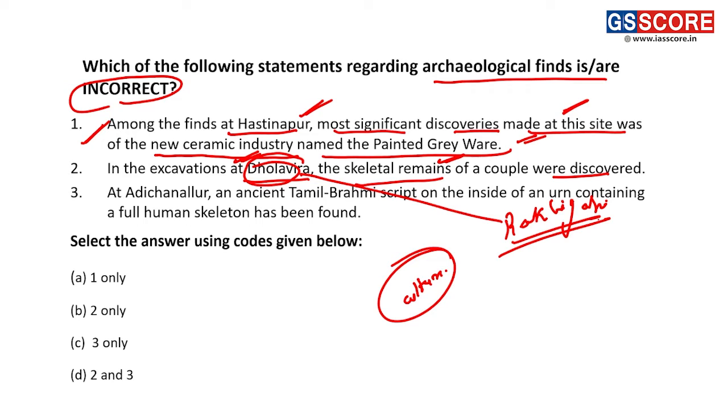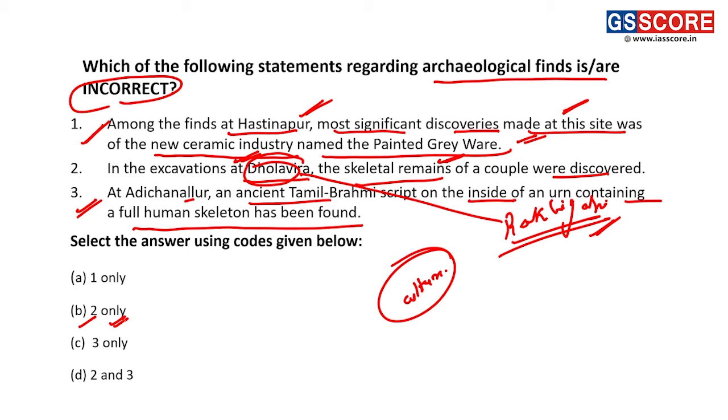Fine. In Rakhi Garhi, we find the skeletal remains of a couple of opposite sex which were buried together. I will also talk about Rakhi Garhi in the upcoming slides. And the next statement is at Adichanallur, an ancient Tamil Brahmi script on the inside of an urn containing a full human skeleton has been found. Yes, this is also a right statement. So this makes only two option incorrect, and it will be our answer.